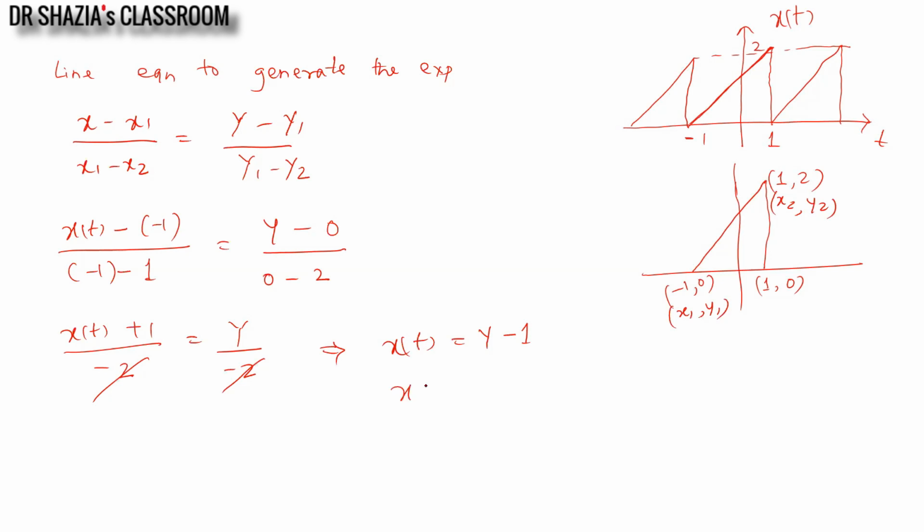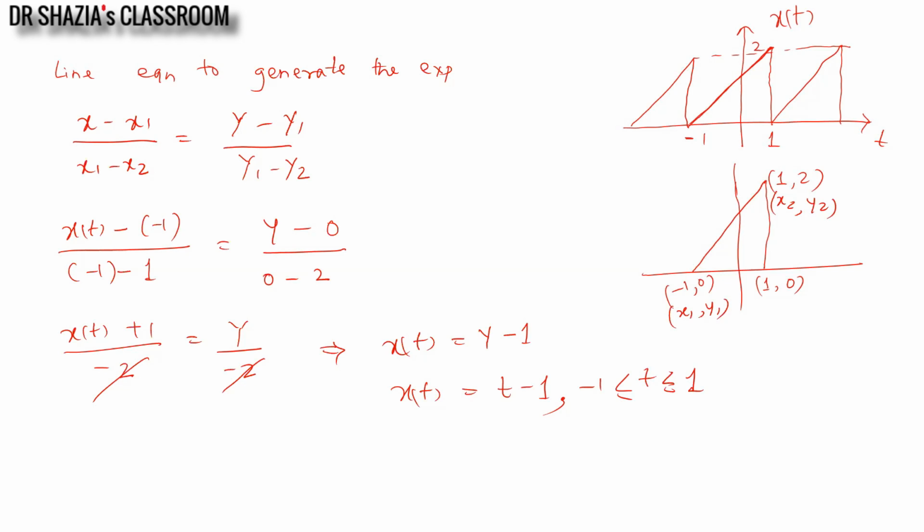So x of t will be equal to t minus 1 for the interval minus 1 to 1. So the sawtooth waveform can be written as t minus 1 for the interval minus 1 to 1, and then you can go for its periodic extension.